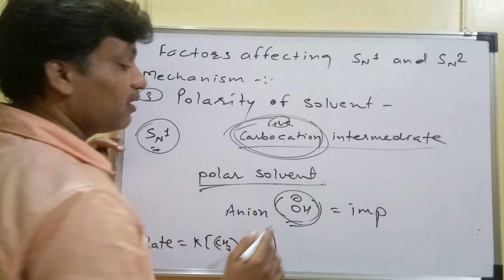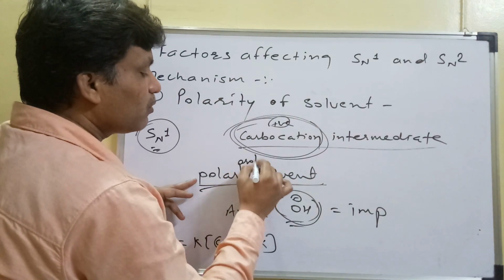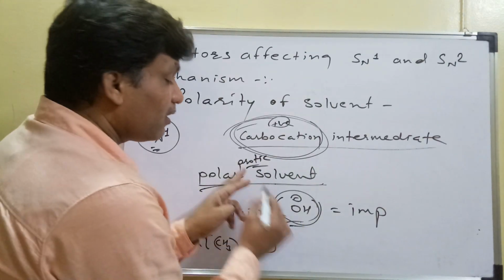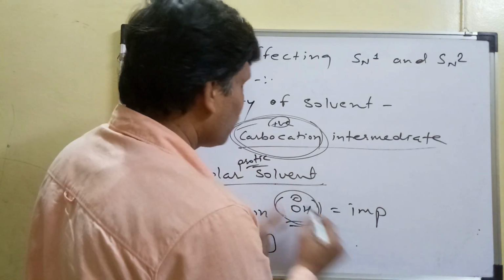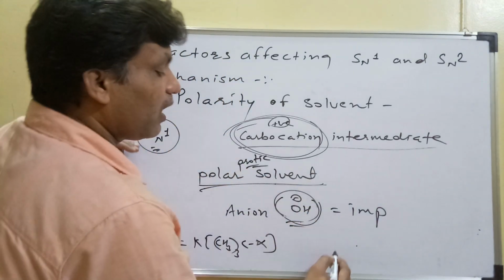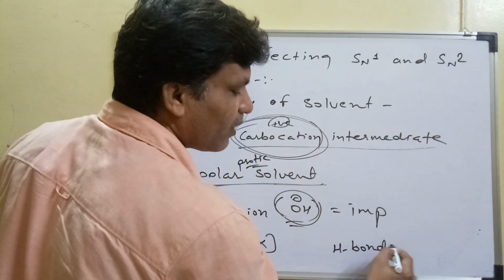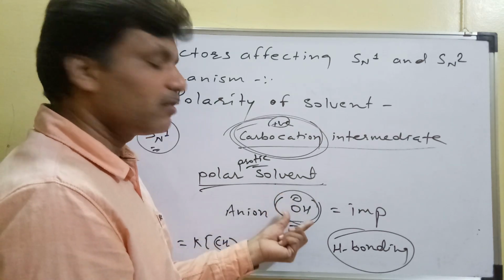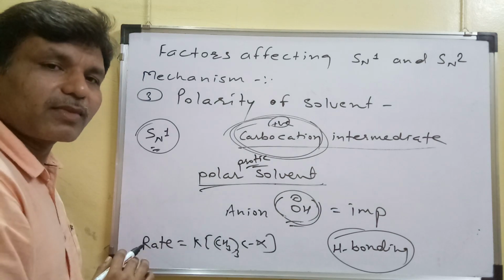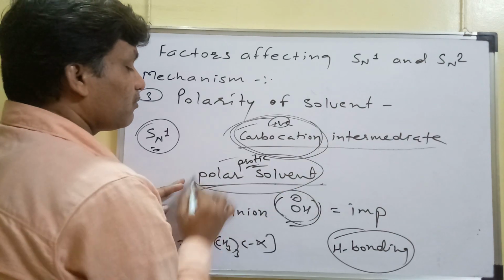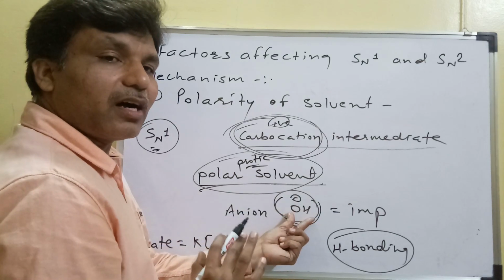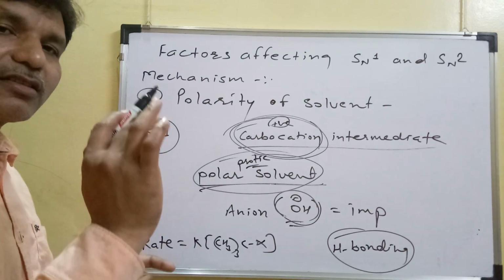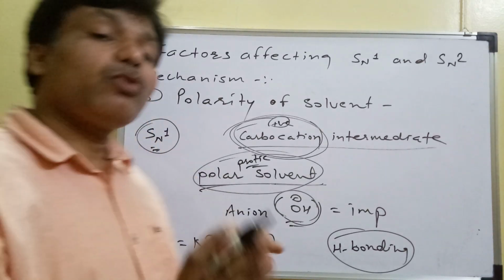When will this happen? When a polar protic solvent is used. Polar protic, what will happen with it? There will be hydrogen bonding with it. Polar protic means it has a proton, so hydrogen bonding. Because of the hydrogen bonding, this OH becomes solvated, is not available in the first step. So as the polar protic solvent is used, this becomes solvated, and that's why the rate of SN1 reaction will increase compared to aprotic solvent.